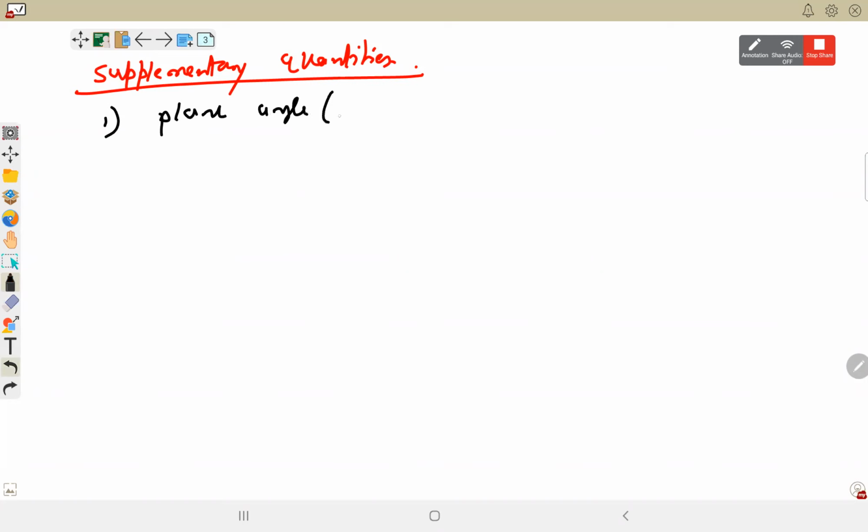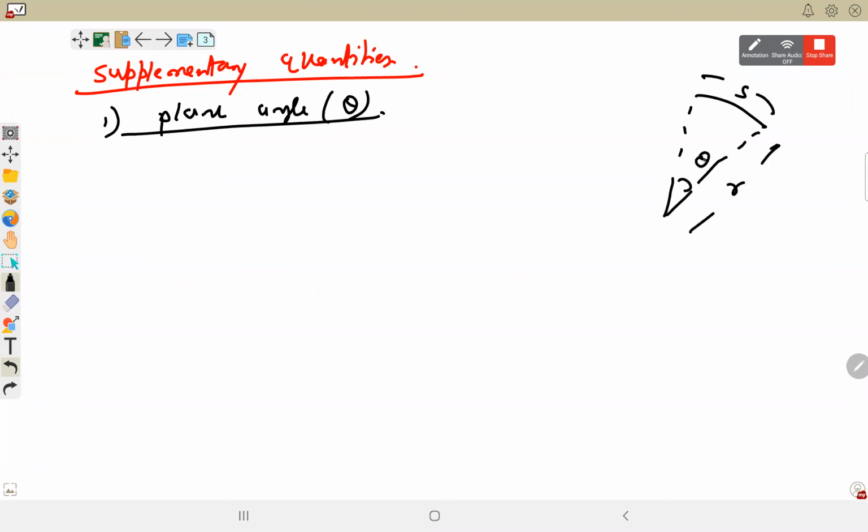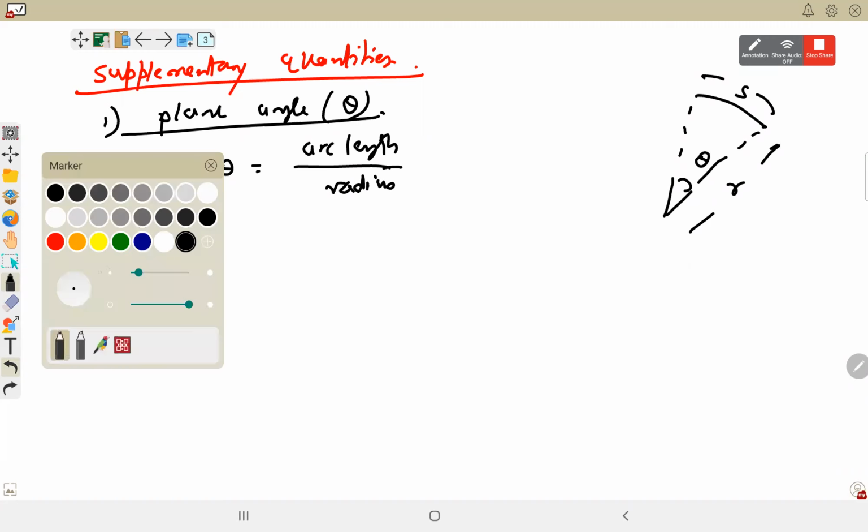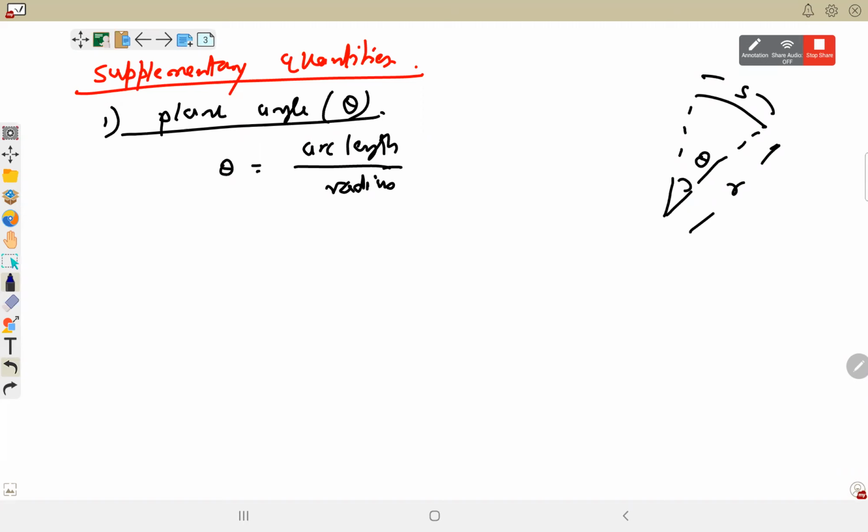Angle, which we have been using till now, is the same angle. Angle is formed by an arc length to the radius. The ratio of arc length to the radius is defined as angle. और दोनों सेम यूनिट में होंगे. आर्क लेंथ भी लेंथ है और रेडियस भी लेंथ है, so it will not be any dimension.